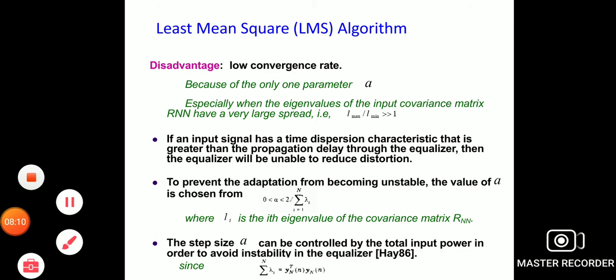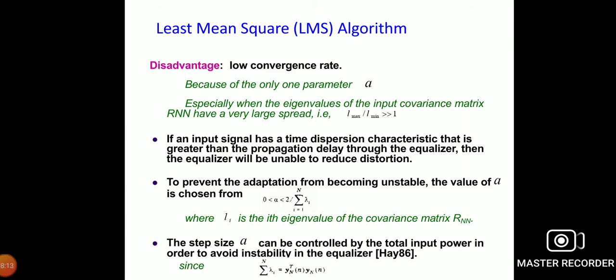An important goal is to minimize the mean squared error, comparing the actual equalizer output with the desired equalizer output. So the prediction error e is highly dependent on the tap gain vector value. The mean squared value of the equalizer output is a function of the weight vector. The LMS algorithm requires statistical information such as the autocorrelation of the input and the cross correlation function of the input and desired output signals.